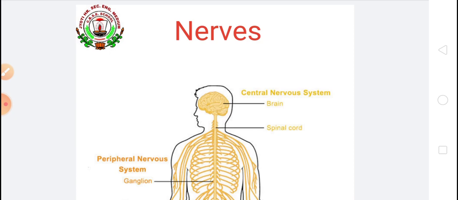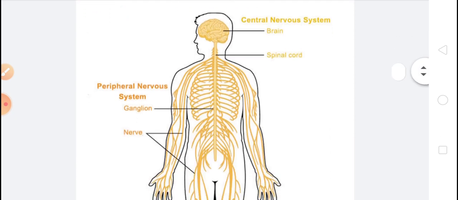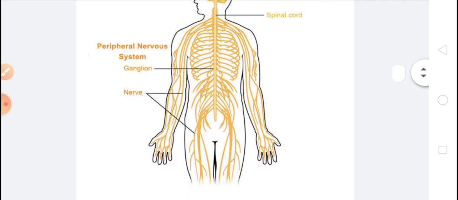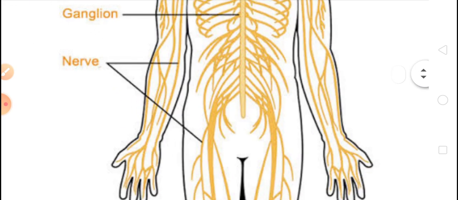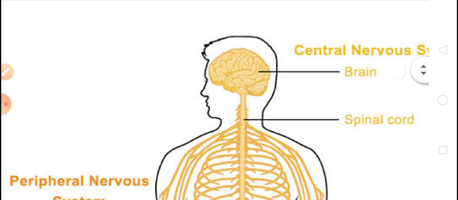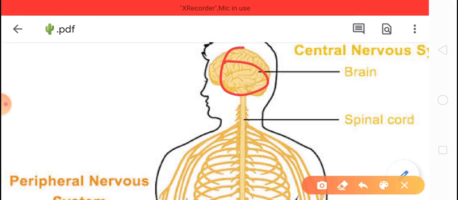Okay, this is a part of our nervous system. Children, nerves are bundles of long and thin fibers. You can see in the picture, this is our nervous system, and this is the brain, and this is the spinal cord.